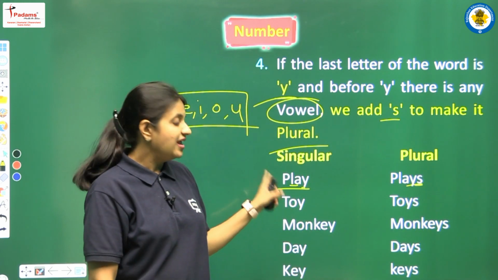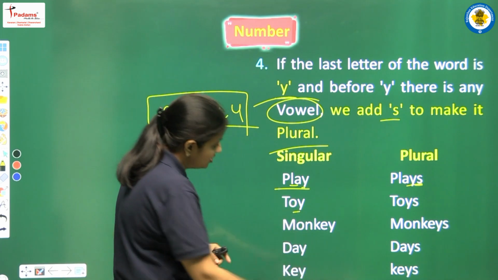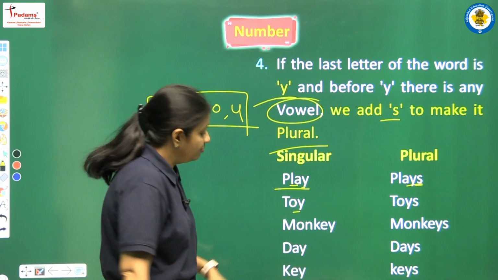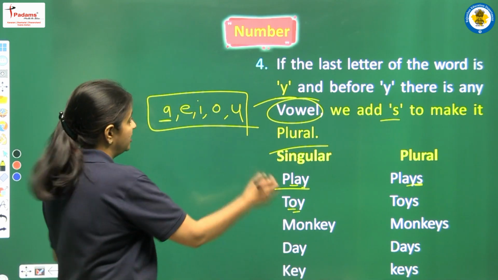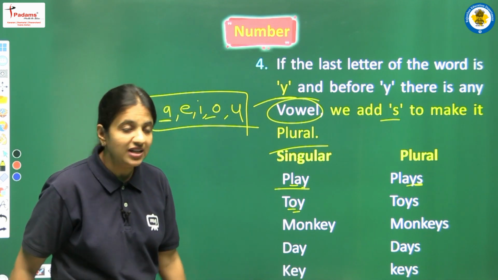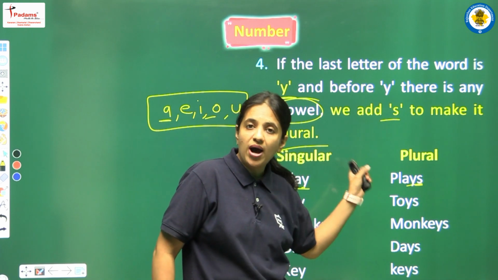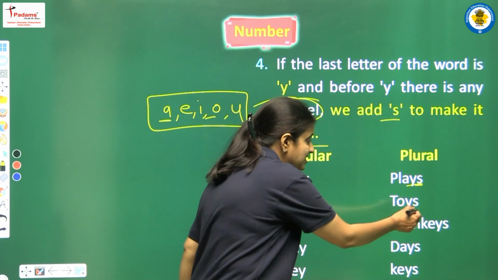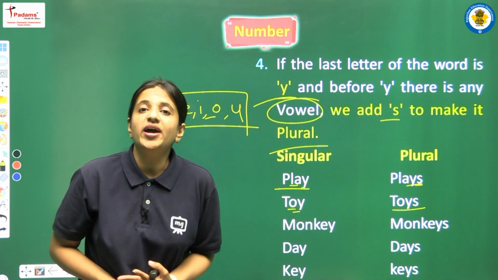Right? Next we are having toy. Let's see, the last letter here is Y. Before Y we are having O. Yes, O is one of the vowels. So now we are not removing Y, we are just adding S, and toy will be toys.